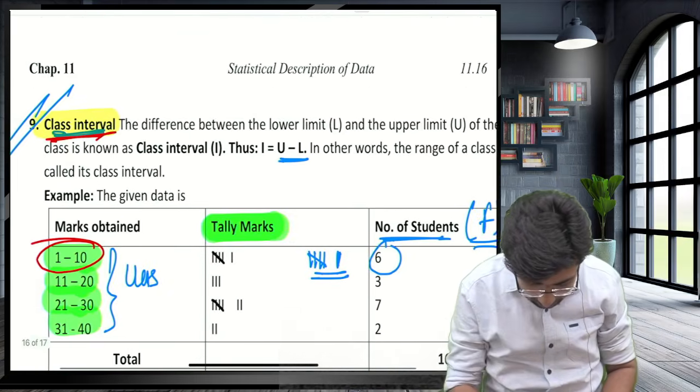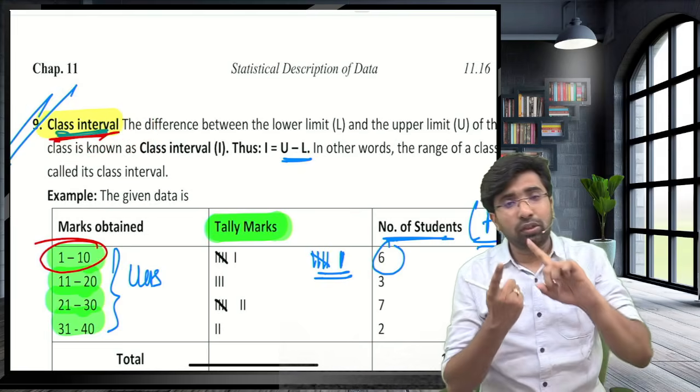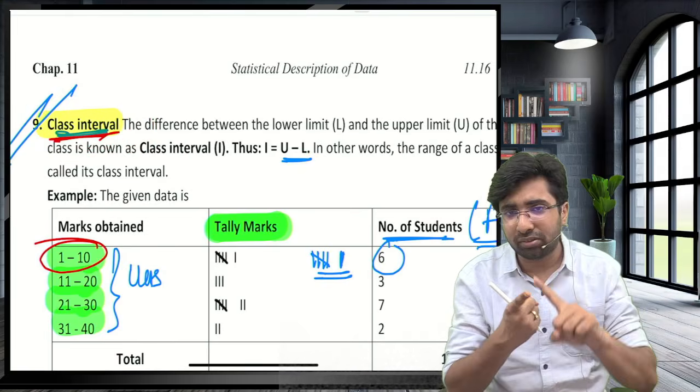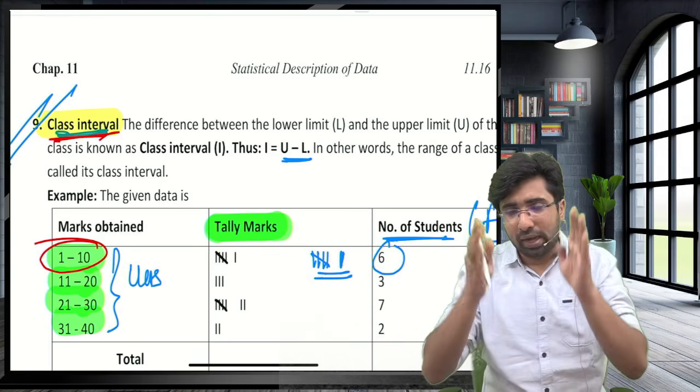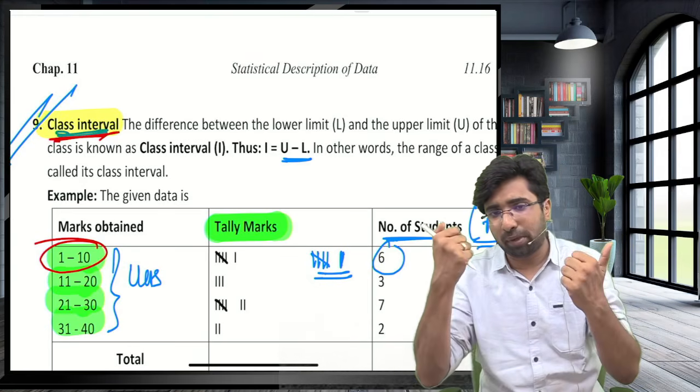Guys, the difference between the upper limit and lower limit is known as the class interval. So the difference between them is known as the class interval. The entire area is known as the class. One is the lower class limit, one is the upper class limit.